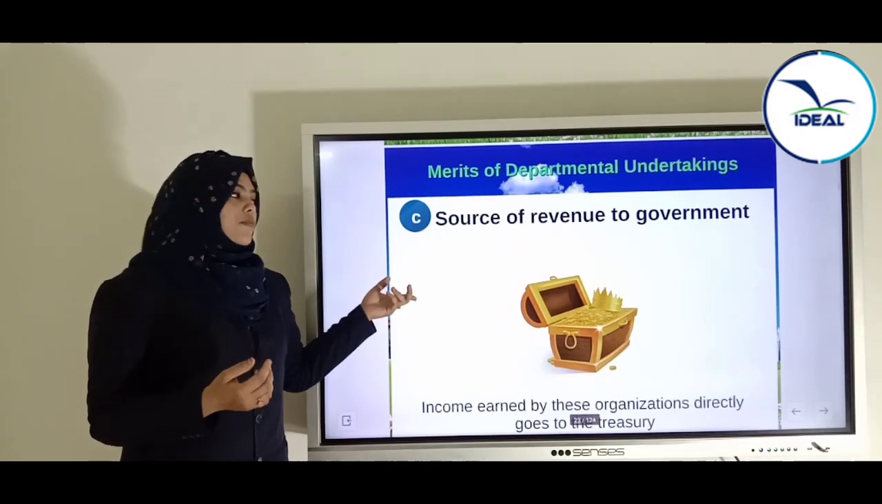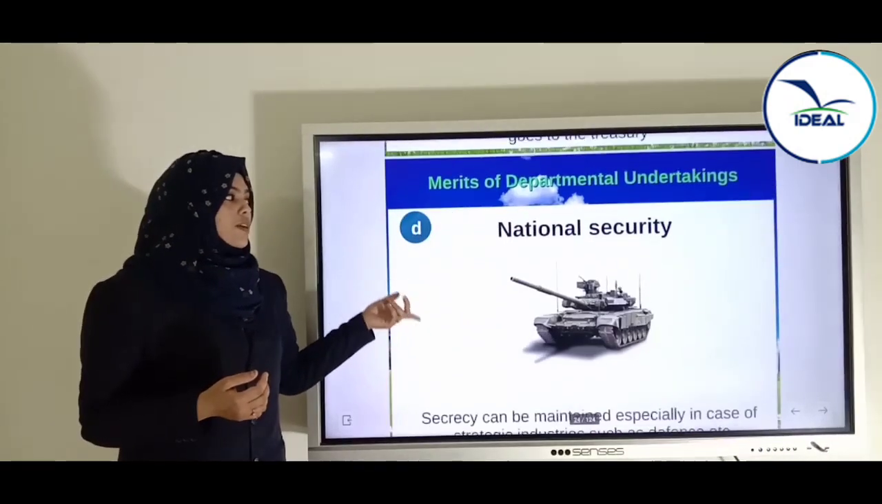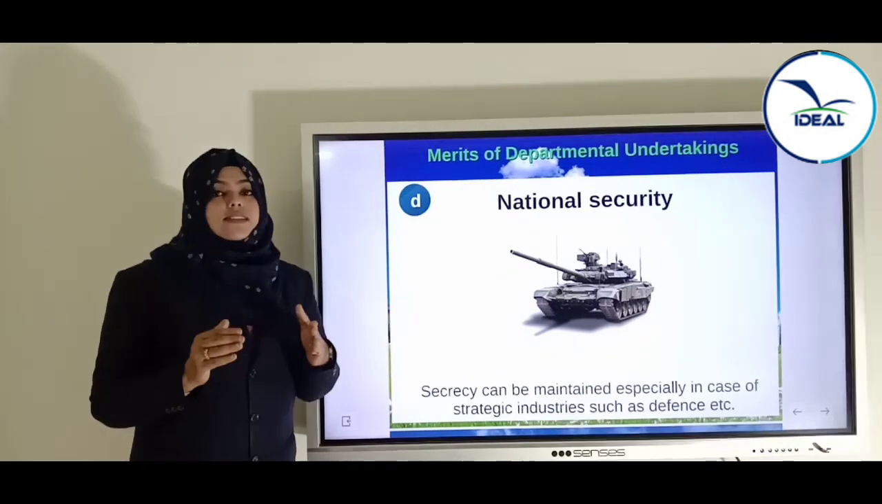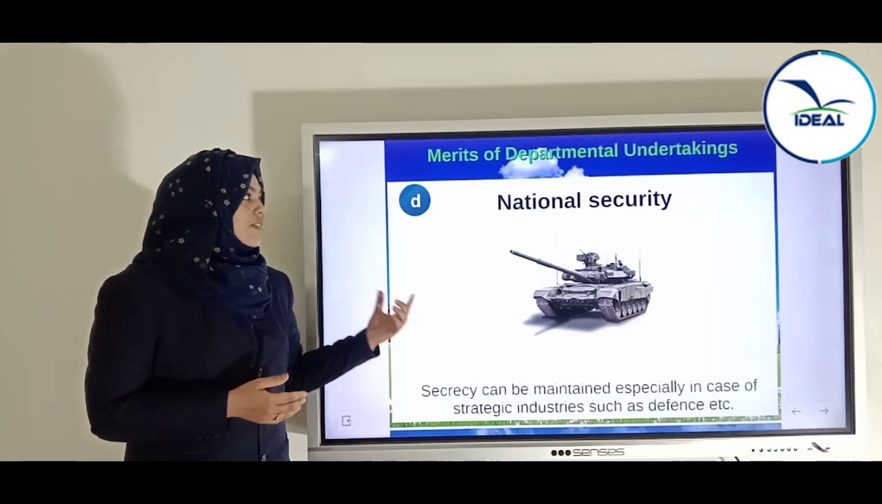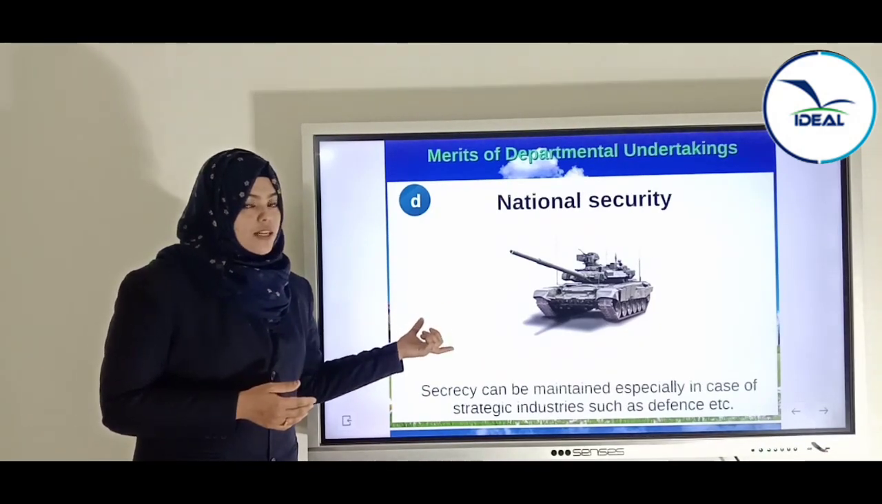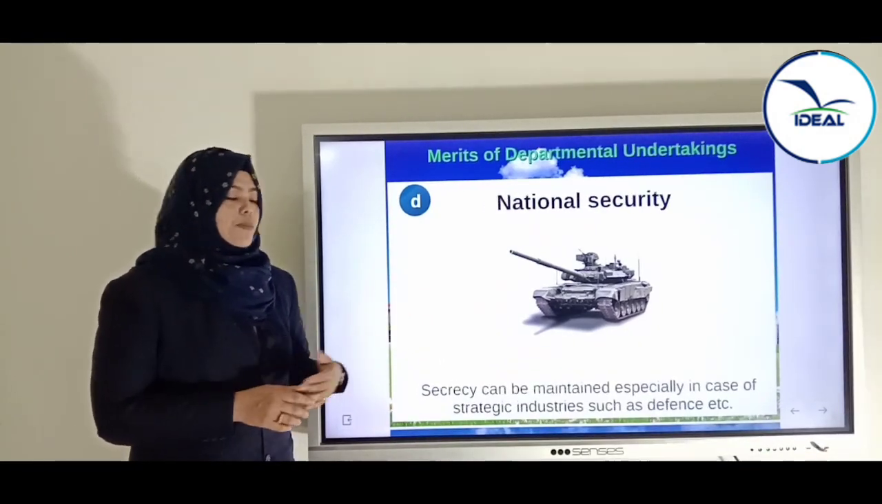So it is a source of revenue to the government, and the last one is national security. The strategic type of industries like defense, military, air force and so on can really depend upon these type of industries because secrecy is always maintained.